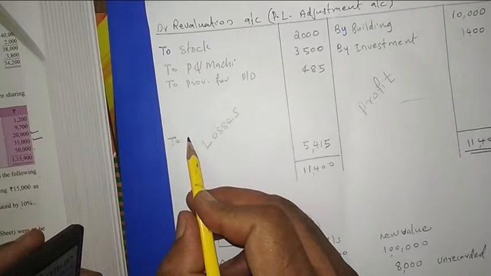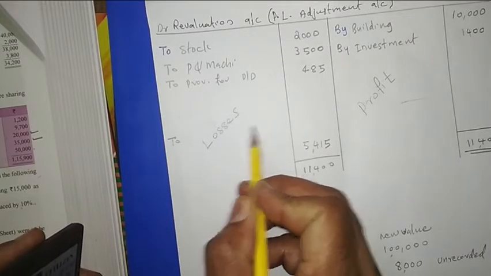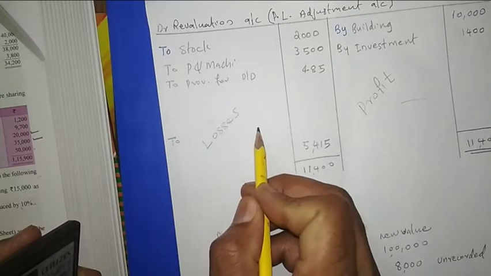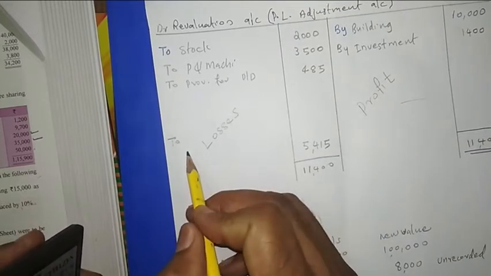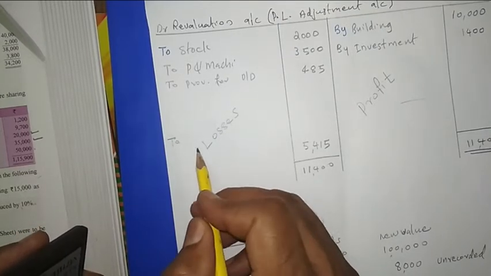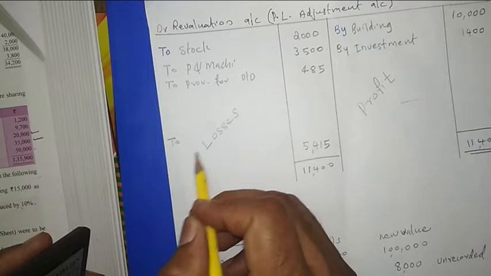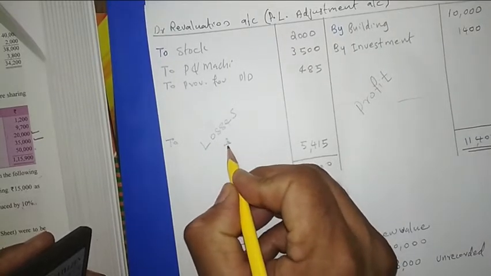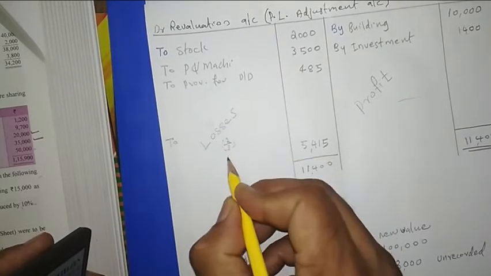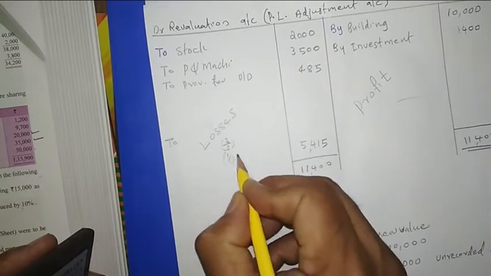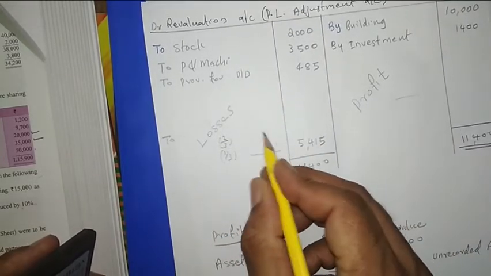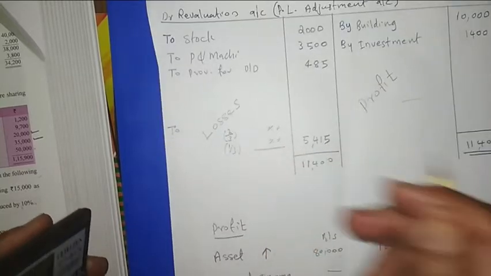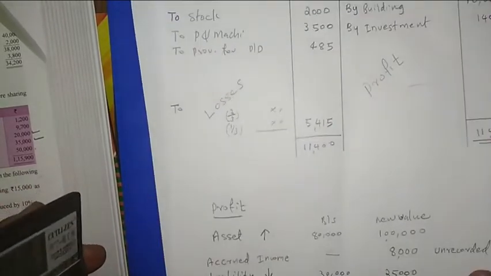So we are writing profit transferred to capital, or we can write profit on revaluation. After that, down we are writing their capital names. Here Anurag and Bhavana, and Anurag will get the profit sharing ratio of 2/3. So he will get 2/3, and the next partner will get 1/3, and this we will divide according to the amount coming. Okay, so with this our revaluation account is over.